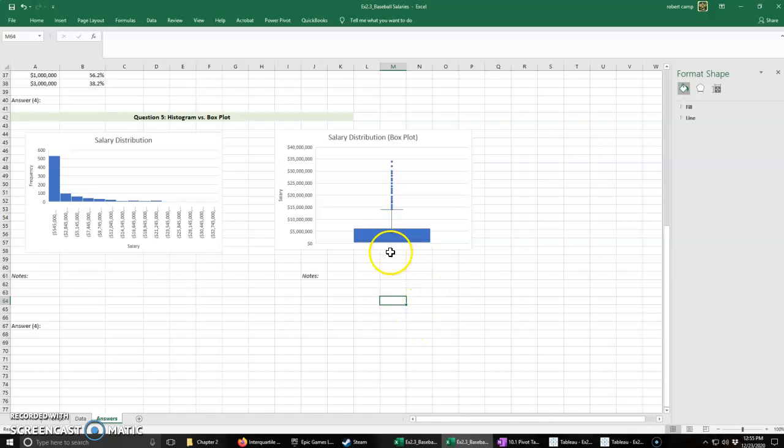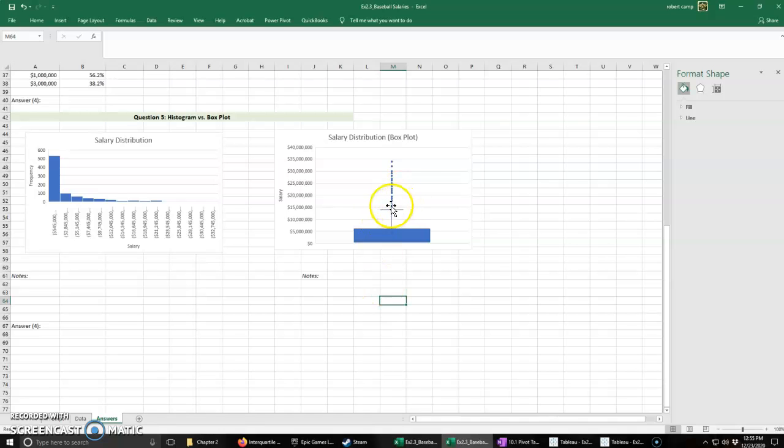The box itself is quartiles 1, 2, and 3. Basically the bottom of this box would be quartile 1, and the top of the box would be quartile 3. The whiskers, which is this line here on this little staff, and you can't really see it on the bottom because there's not a lot of room, extend above and below quartile 3 and quartile 1 by 1.5 times the interquartile range.